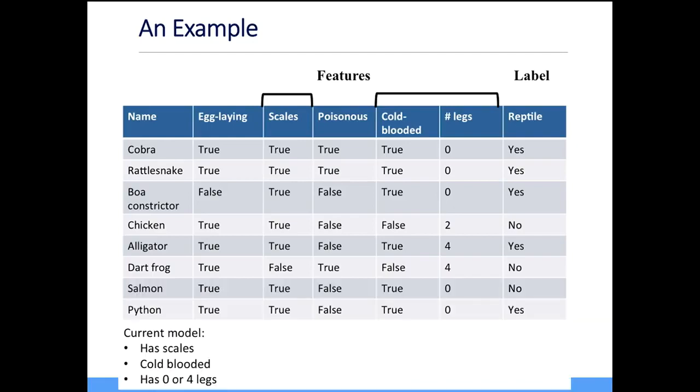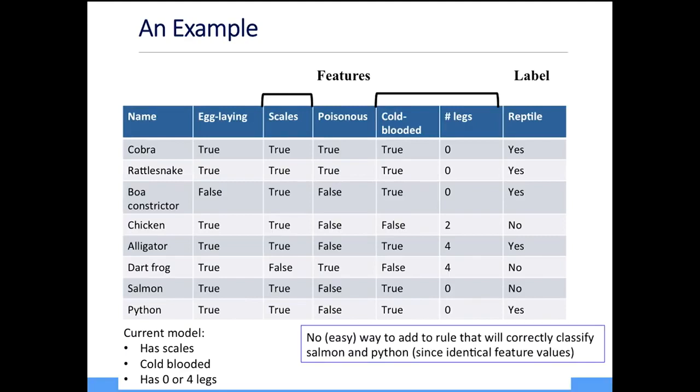And then I give you, I have to give you a python, right? I mean, there has to be a python in here. Oh, come on, at least groan at me when I say that. There has to be a python here. And I give you that and a salmon. And now I am in trouble. Because look at scales, look at cold-blooded, look at legs. I can't separate them. On those features, there's no way to come up with a way that will correctly say that the python is a reptile and the salmon is not. And so, there's no easy way to add in that rule.